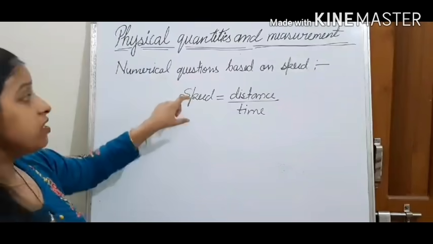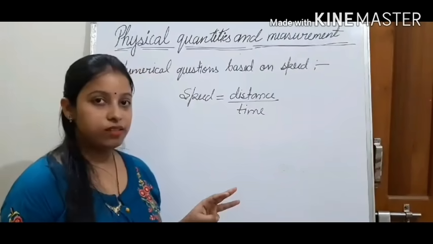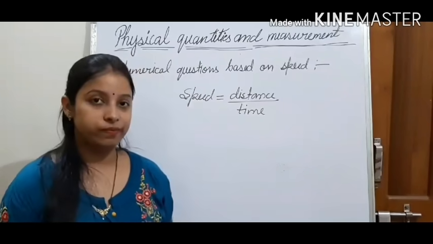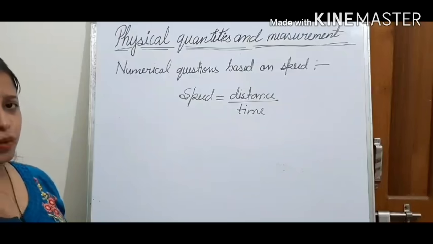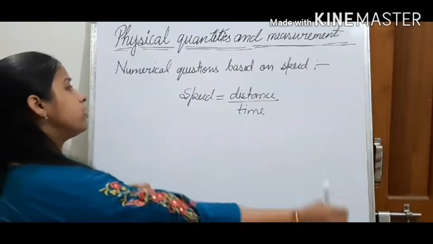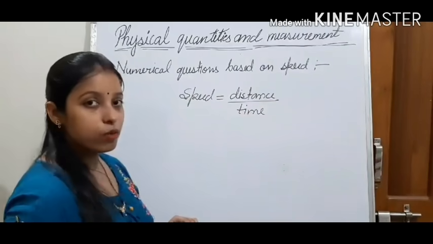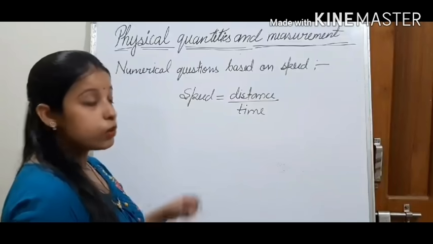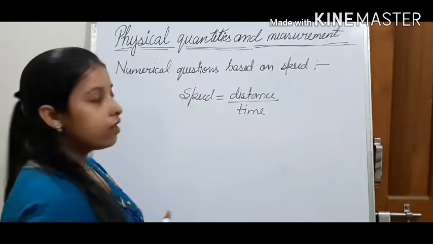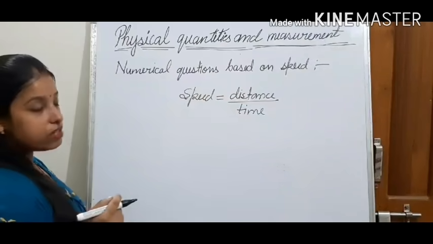Now, as we have seen in density, if in a formula 3 physical quantities are there, and 2 are given in our numerical question, the third one we can easily calculate. Here, speed, distance, and time are physical quantities. If distance and time are given, you can calculate speed.